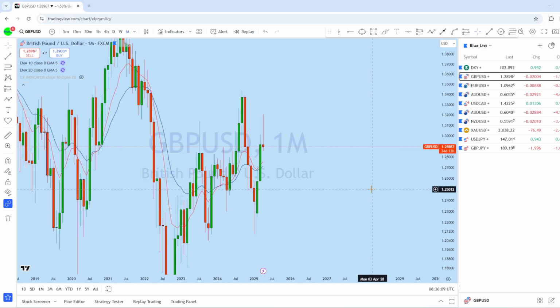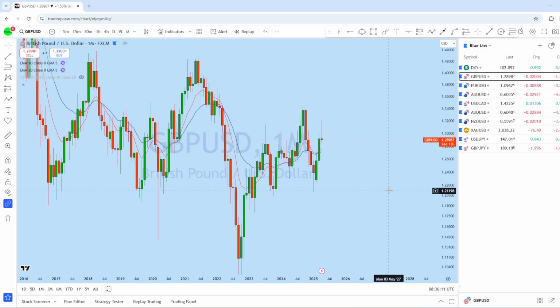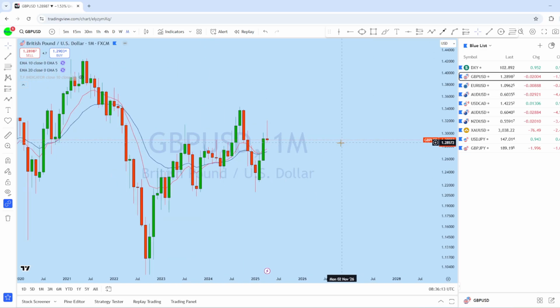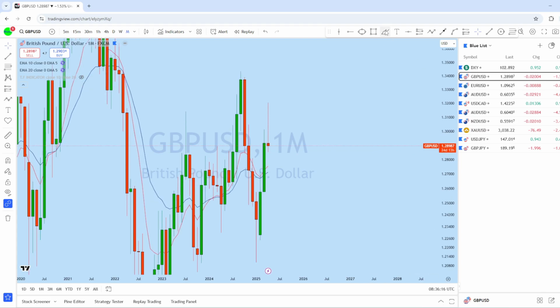Now looking at monthly, we can see this is the monthly price action on GBPUSD, and this current monthly candle from this support level here, we have seen a strong bounce to the upside from that head and shoulder from this monthly doji.